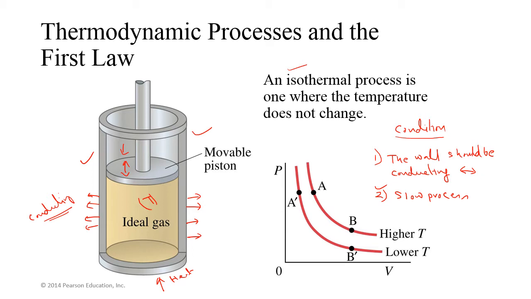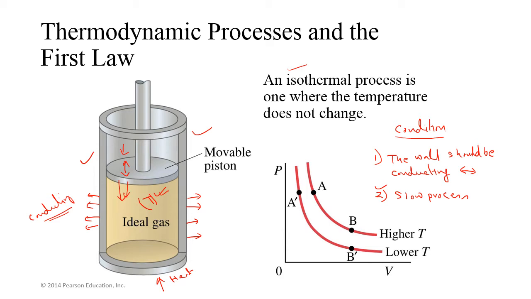If I apply force in this direction to the piston very rapidly, the pressure may vary, because due to the decreasing volume, the pressure increases. And if the pressure is increased, then the temperature is also increased. So in that case, it is not possible to get the isothermal process.